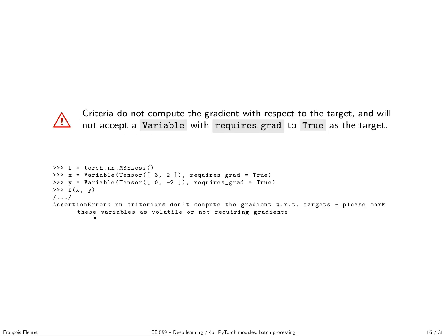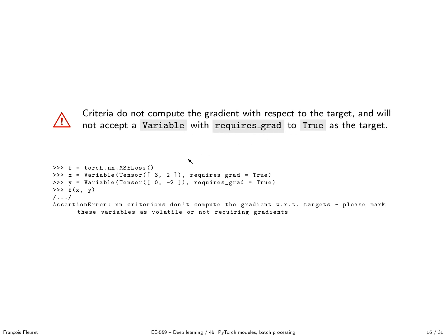Another thing that may be surprising sometimes is that criteria, so losses, do not compute the gradient with respect to the target, which means that the second argument of a loss cannot have requires_grad set to true as the target.